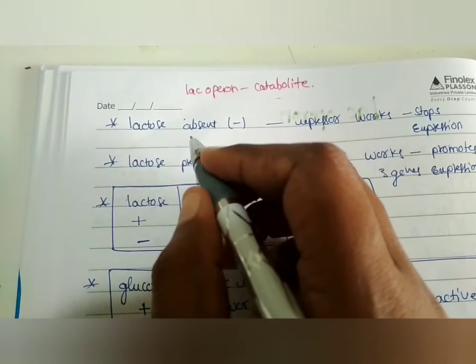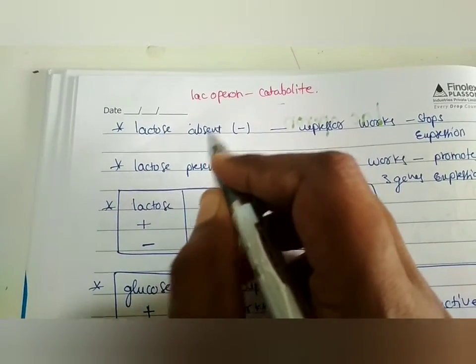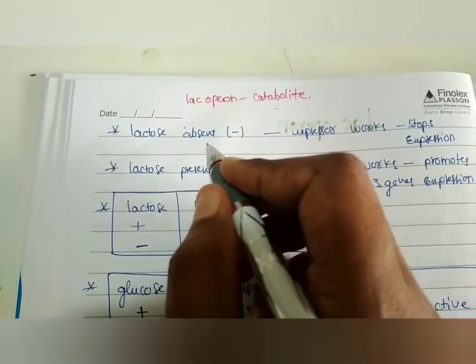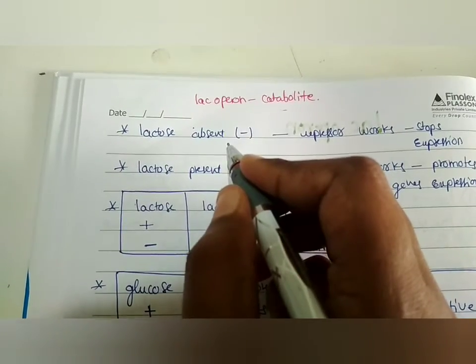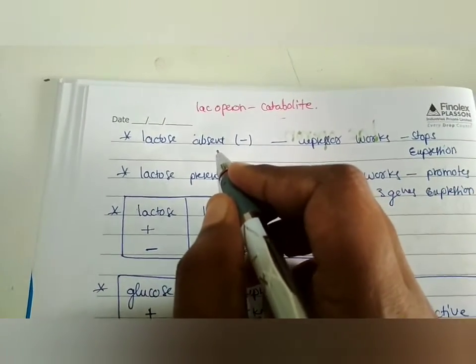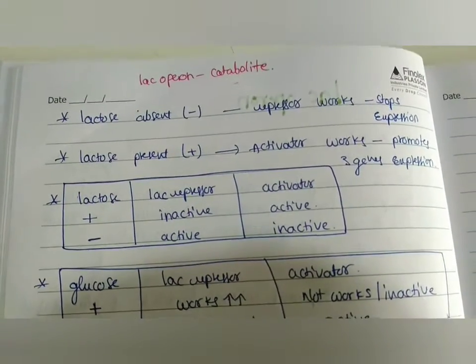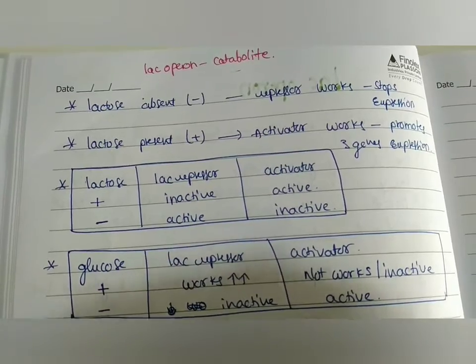If this operon is working, it means lactose is present in the cell. If there is no lactose in the cell, that means the operon is not working, that is, the operon is turned off. So for this operon to work, lactose must be present in the cell.